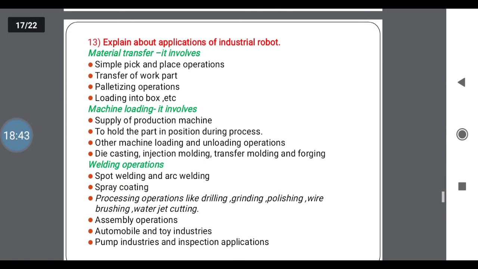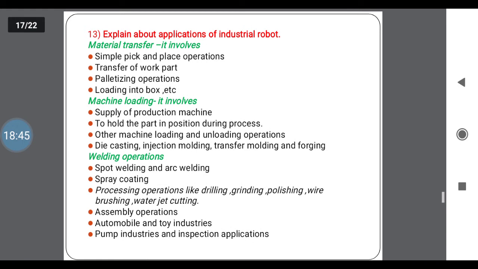Next, explain the applications of industrial robots. Here first one is material transfer. How to use robots in material transfer: pick and place operation, transfer of work, palleting operations, loading into box, etc. Next one, machine loading. It involves supplying the production machine to hold the part, mechanical loading or machine loading, die casting, injection molding. These are machine holding applications.